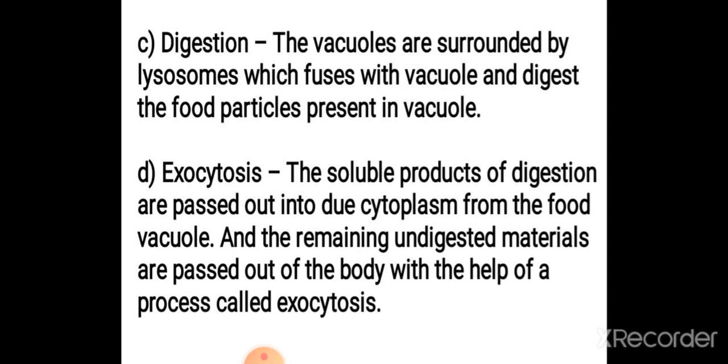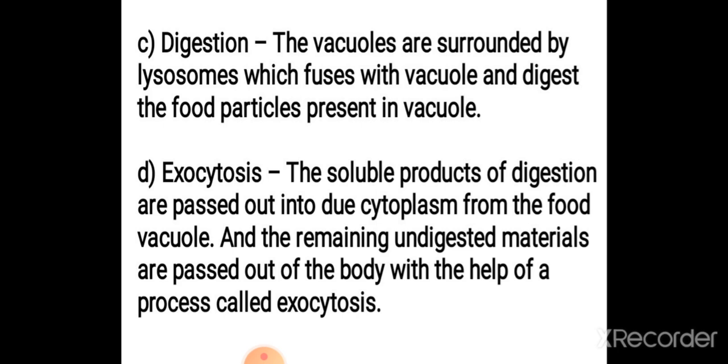Okay. Now, next is exocytosis. The soluble product of digestion is passed out into the cytoplasm from the food vacuole, and the remaining undigested material is passed out of the body with the help of a process called exocytosis.